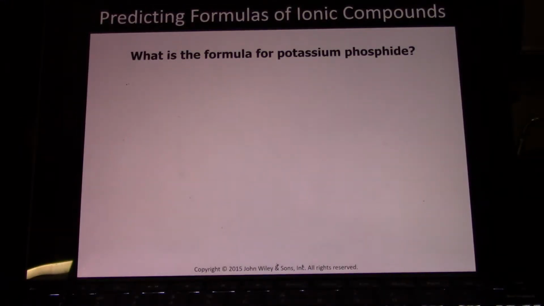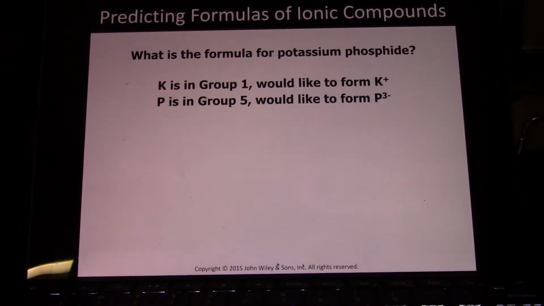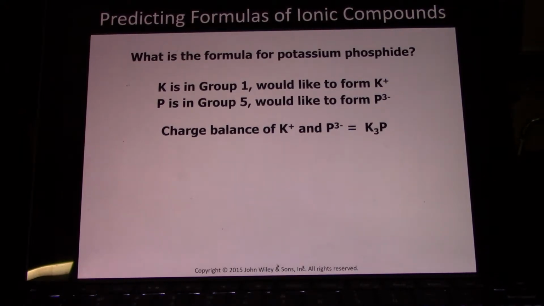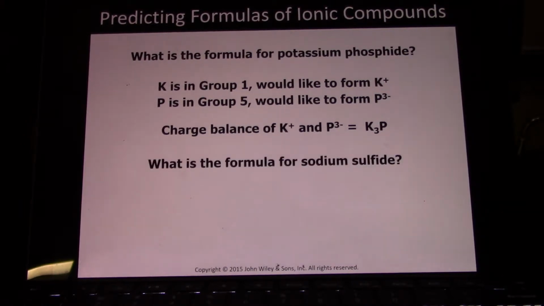So what is the formula for potassium phosphide? Potassium's in group 1, they'll give up 1 electron to become like argon. Phosphorus is in group 5, it'll gain 3 electrons to become like argon. So you need 3 potassiums and 1 phosphorus, because each of the 3 potassiums gives up 1 electron and the phosphorus wants to gain 3 electrons. And in the end, they all have the electronic configuration of argon. They're all like noble gases.